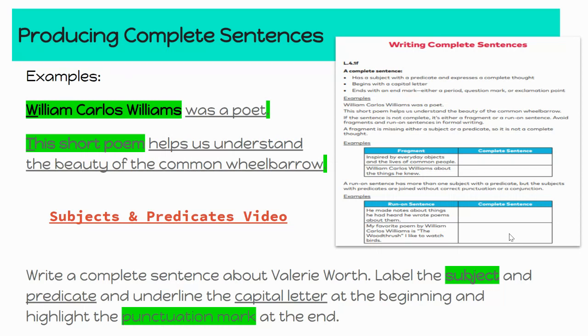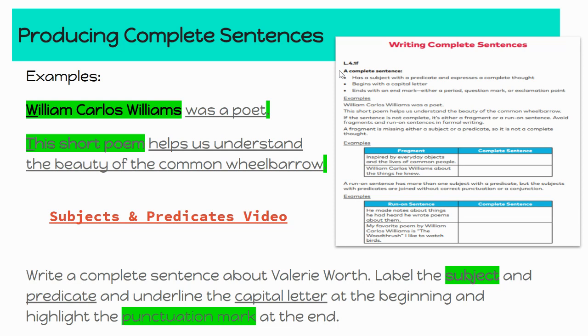You are going to see here on the screen that we've got a few examples of complete sentences on the left-hand side. And you will also see this on page 63 of your module workbook. So the first thing to note is that a complete sentence has a subject and a predicate and it expresses a complete thought. Sentences start with capital letters. They end in punctuation, a period, an exclamation point, or a question mark.